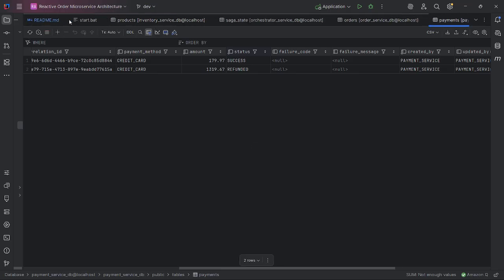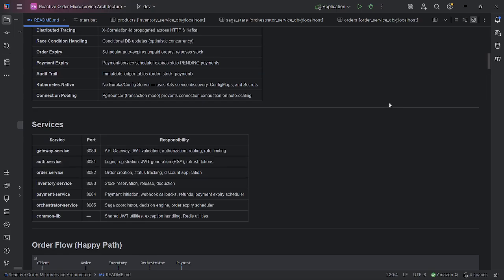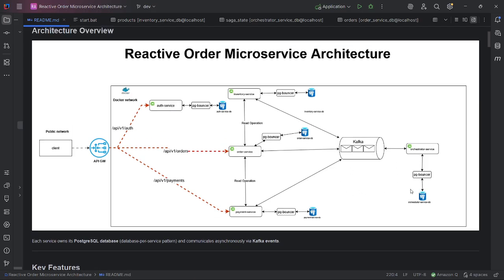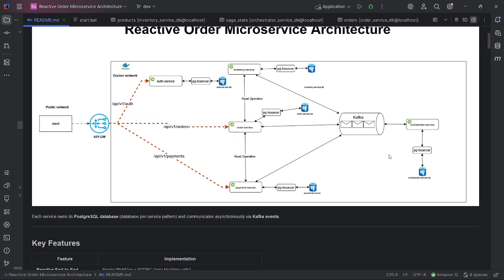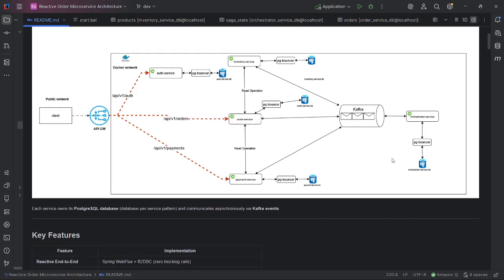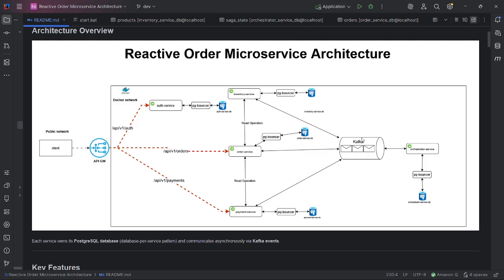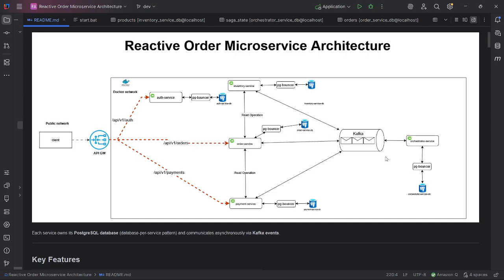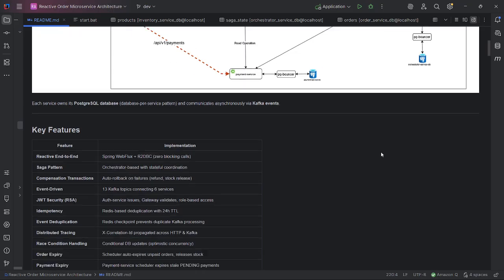And also I want to note that in my order microservice, user can do payment multiple times. So as long as the order is not expired, user can change their payment method if they want, or retry. So from the system, the payment service will cancel the previous payment because we need to make sure that the user is not charged twice.